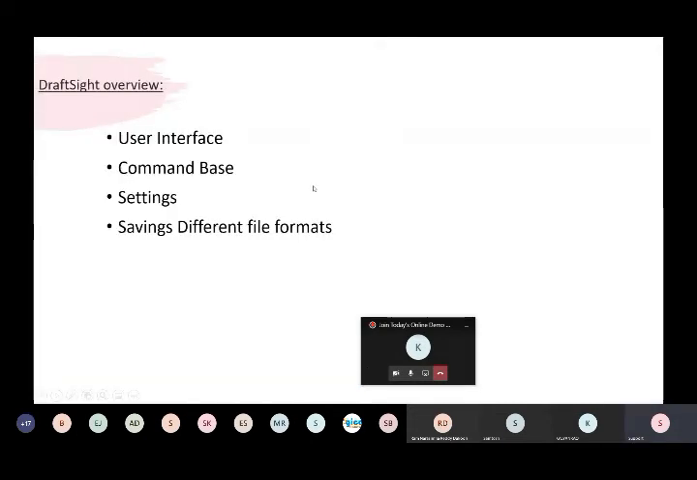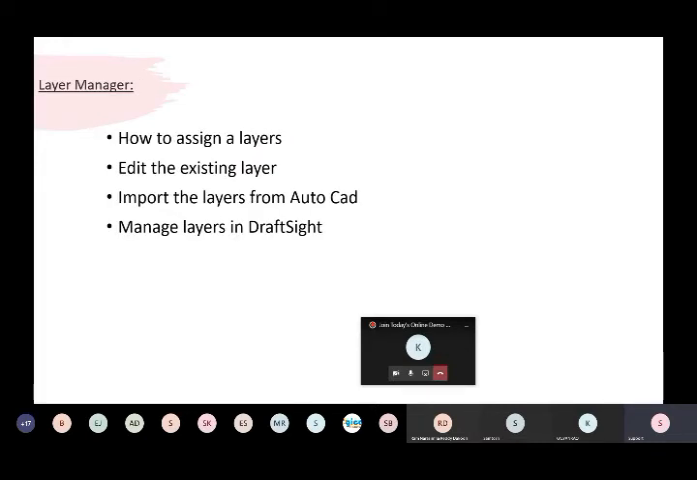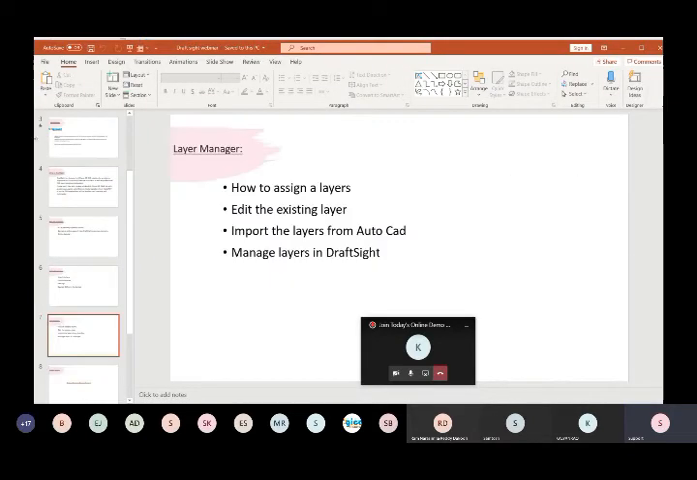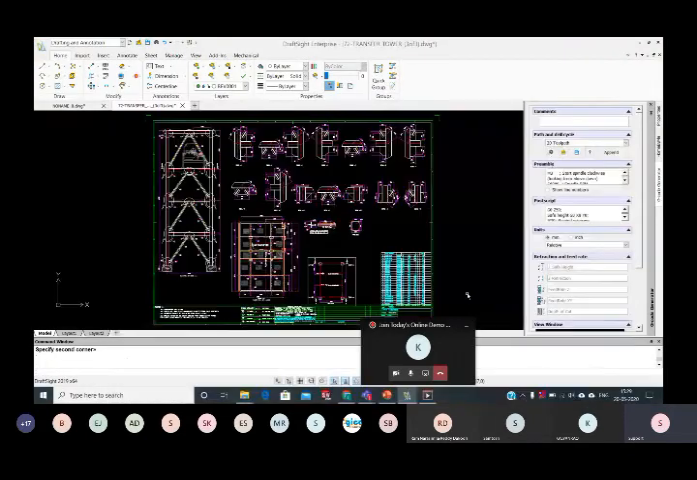Let me go back. Yeah. So as of now, we covered the user interface, the command based settings, and saving in different file formats. Let me move on to the next one, the layer management. How to assign the layer management and how to edit the existing layer management. And if I import any drawing from AutoCAD, how those layers will come into this Draftset, and how to manage those particular layers in the Draftset. So let us see all these details over here in the Draftset.